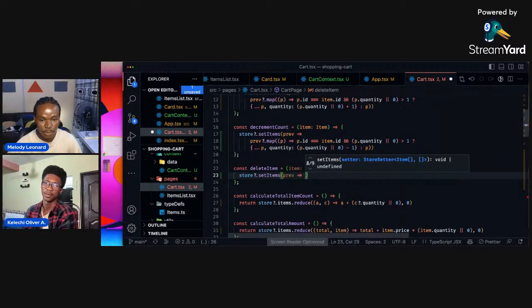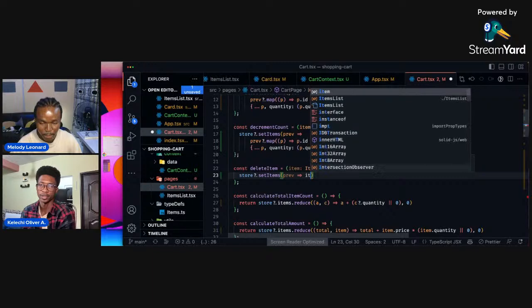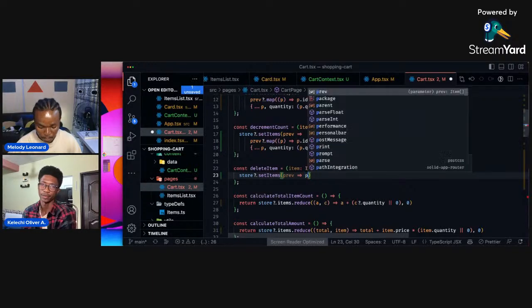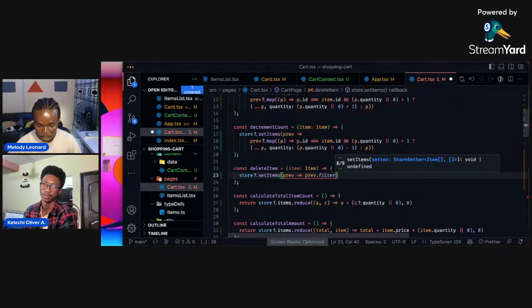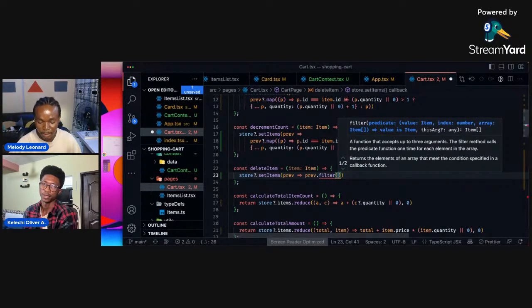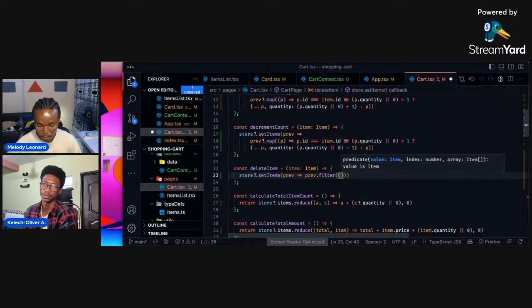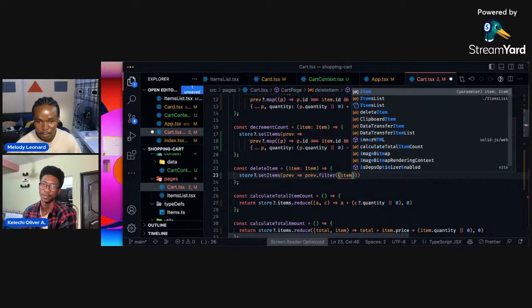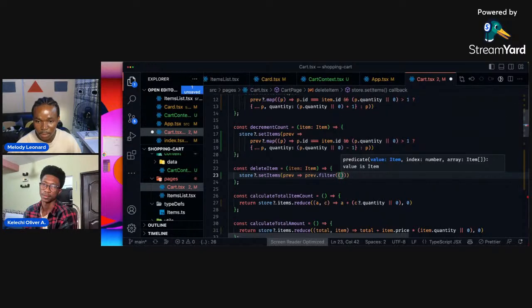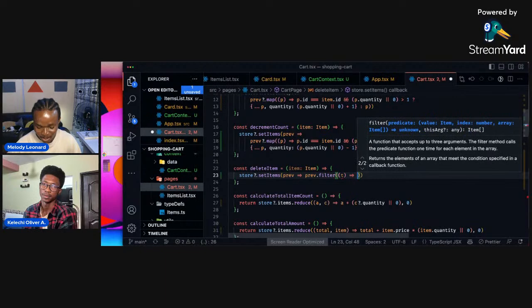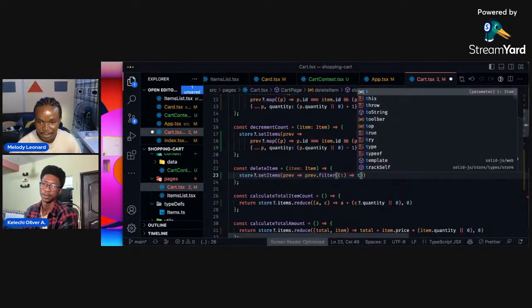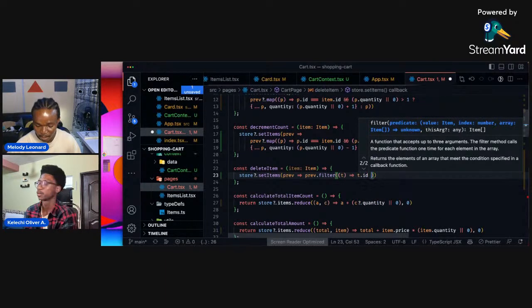So we have a previous value. We want to do items, prev dot filter. I want to filter where the item, let's call this T, I'm trying not to use this item here. So whatever that T, T dot ID is not equal to item dot ID.